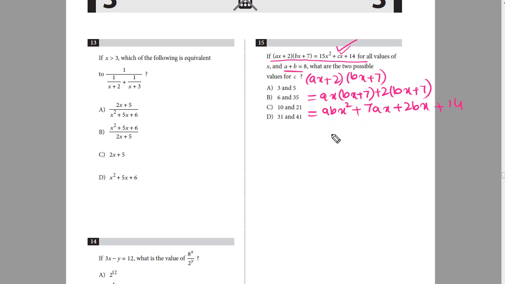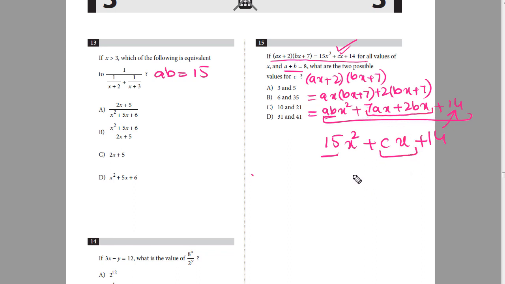Now when we compare this whole expression with the expression on the right side, 15x squared plus cx plus 14, 14 is equal to 14, and 15 is equal to ab. So ab is equal to 15, and 7ax plus 2bx is equal to cx, or I can say that 7a plus 2b is equal to c. So c is equal to 7a plus 2b.